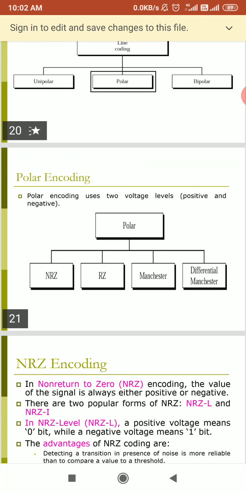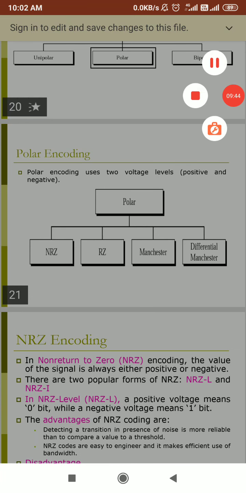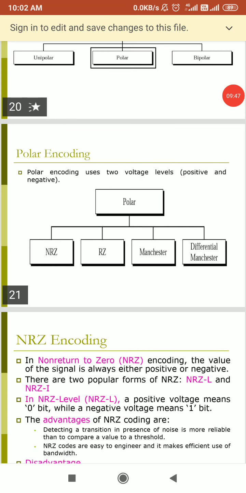So if there are equal ones and equal zeros, there will be synchronization also. So now we can say there are different types of polar encoding: non-return to 0, return to 0, Manchester, and differential Manchester. We will see them one by one. Firstly, we will see non-return to 0.